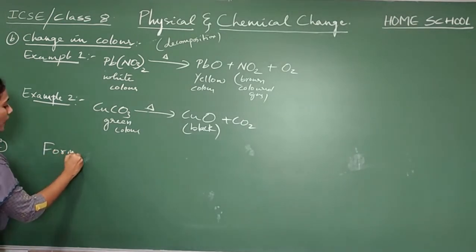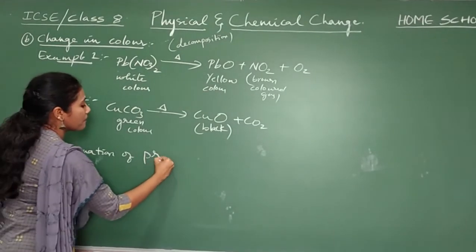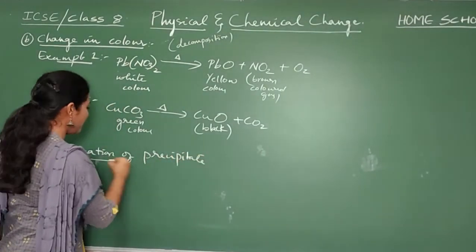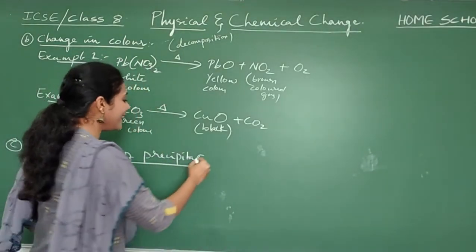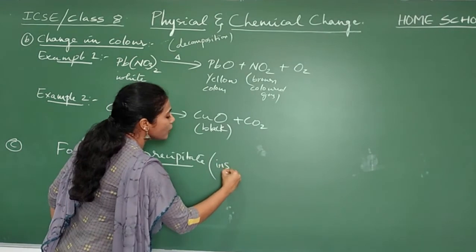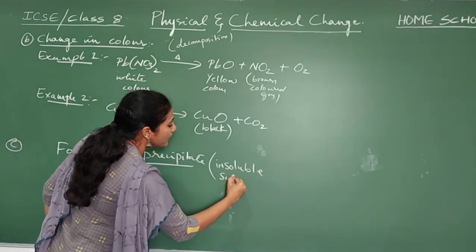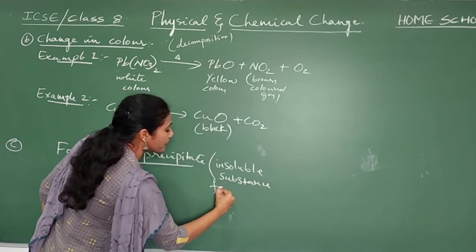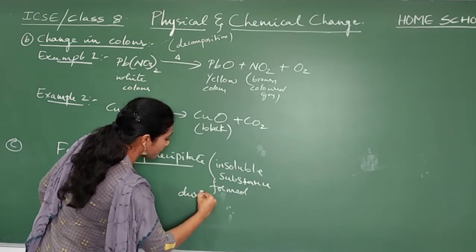Formation of precipitate. So what do you mean by a precipitate? Precipitate is nothing but an insoluble substance formed during a chemical reaction.